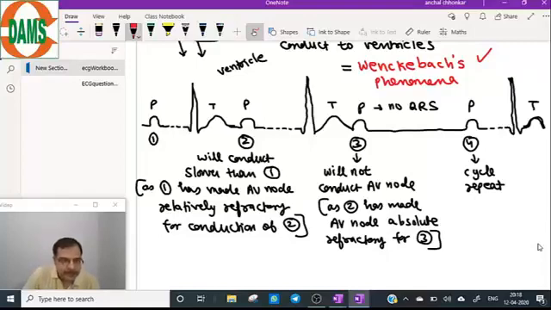Third question: heart rate in Mobitz 1 is regular. True or false?